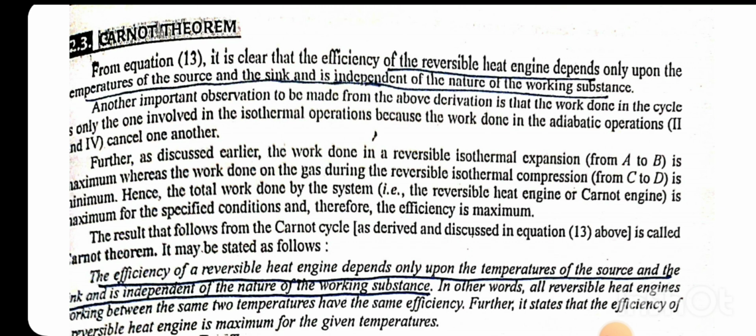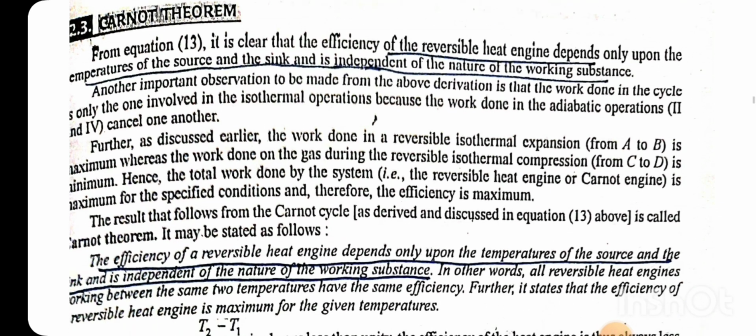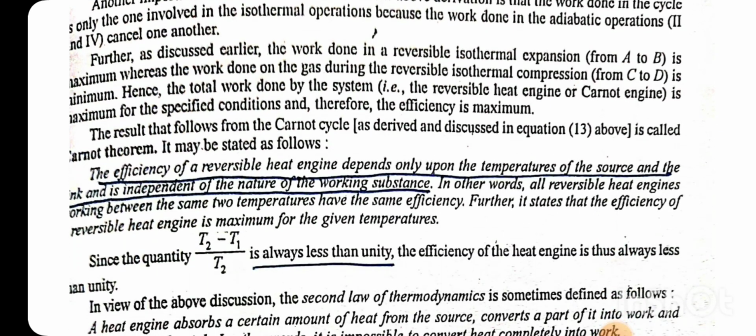Further, as discussed earlier, the work done in reversible isothermal expansion from A to B is maximum, whereas the work done on the gas during the reversible isothermal compression C to D is minimum. Hence, the total work done by the system, the reversible heat engine or Carnot engine, is maximum for the specified conditions, and therefore the efficiency is maximum.